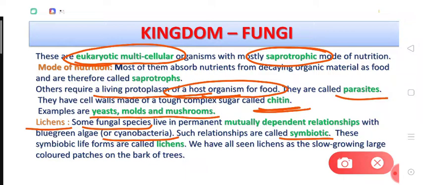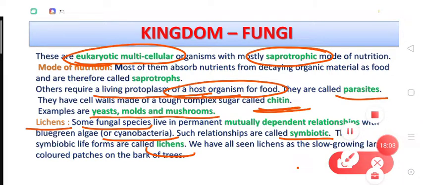So symbiotic relationship means mutually beneficial relationship. So lichens are not individual organisms, but lichens are actually a mixture, or we can say a combination of a fungus and a cyanobacteria, right? Okay, so dear students, in a lichen there are always two types of components. One is the algal component and the other is the fungal component. Algal means cyanobacterial component, right? The algal individual is called phycobiont and the fungal individual is called mycobiont.